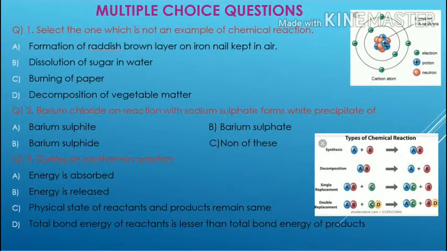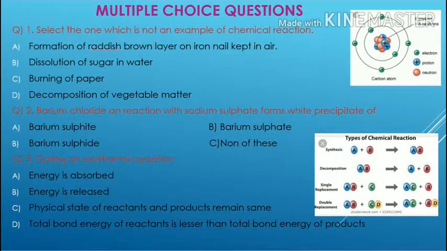So what is a chemical reaction? We have already discussed it. A chemical reaction is a reaction in which two reactant substances react to form completely new substances with different chemical properties. The first option is formation of a reddish brown layer on an iron nail. When iron nails come in contact with air and water, they change into iron oxide. So it is a permanent change, that is why it is a chemical reaction.